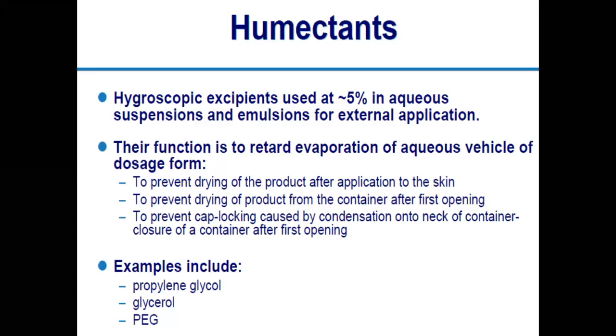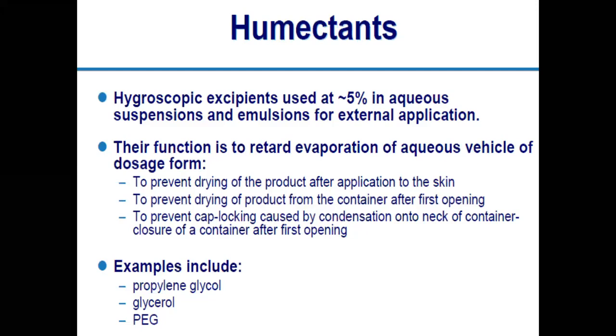Suppose you are preparing a preparation where the water concentration is required up to the last stage of that product. Then, to maintain the required water concentration, we add humectants. These humectants generally absorb moisture from the environment and try to maintain the required concentration of moisture or water in your product. That's why they are added into your material.